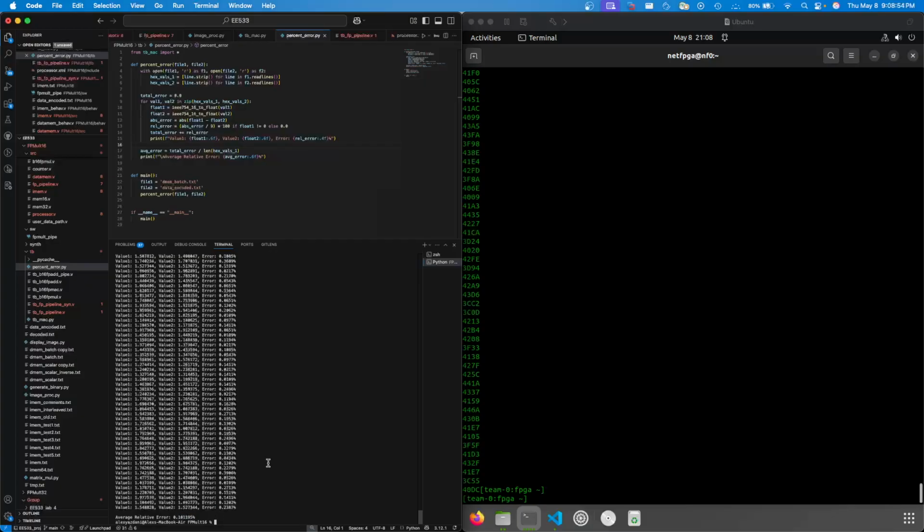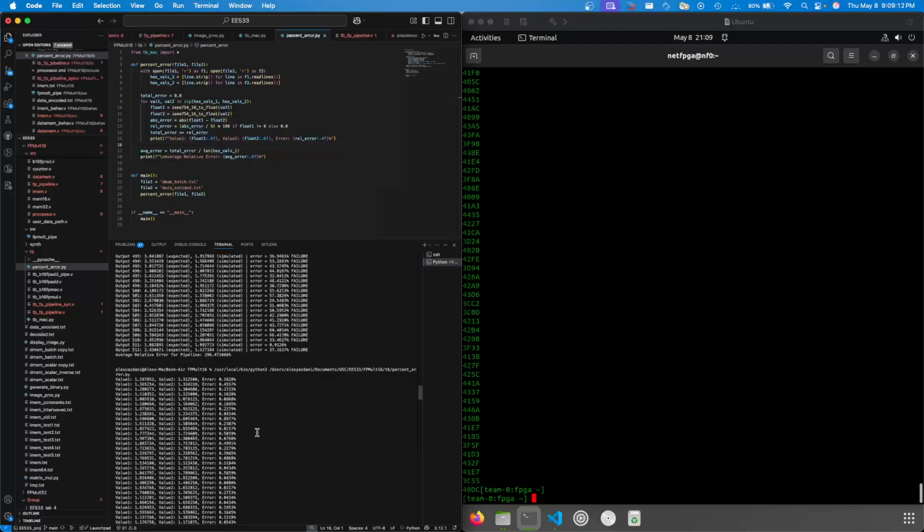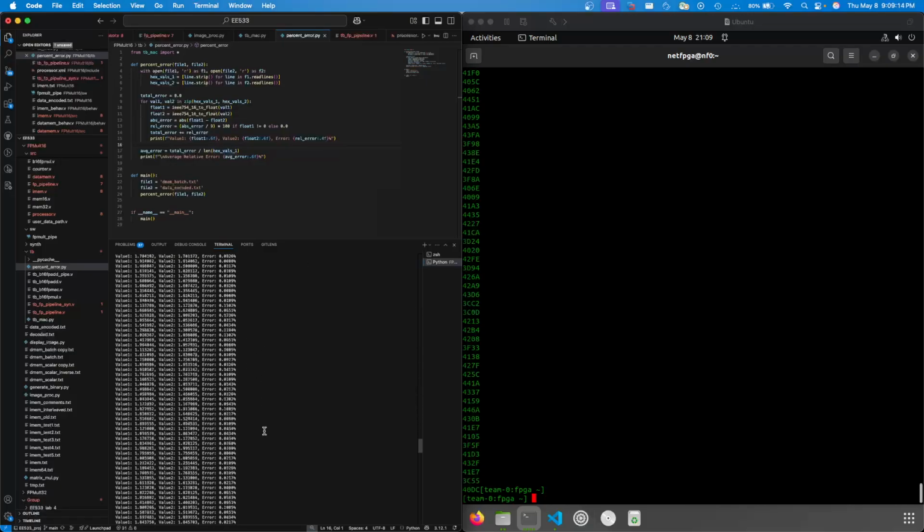Actually, with a resolution of 0 to 255 for any pixel value, there should be no errors. And that is what we see also. So you can see these values here are very good. So some of the larger errors that we saw before actually got attenuated out. And there's a good explanation for that, but I'll spare it for now.